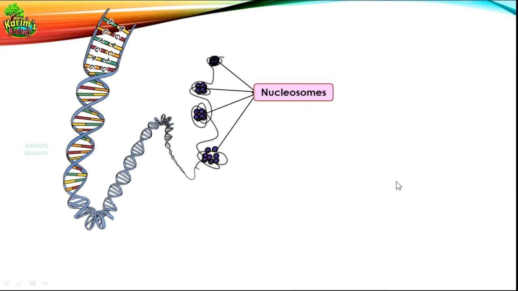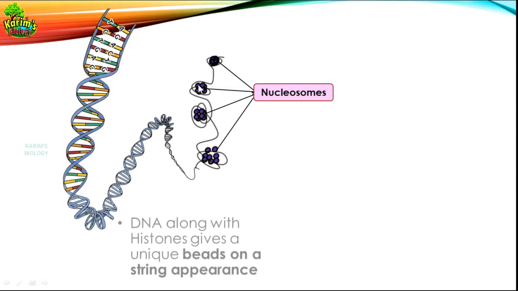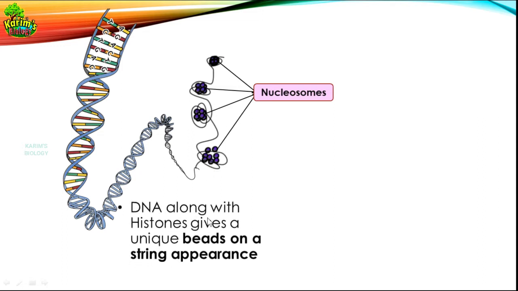And later what happens? Like this, there will be so many nucleosomes. The DNA winds up here, and again a small fiber of DNA gets separated. This will continue to wind around another octamer of histone proteins, and again another octamer of histone proteins. And eventually, how is it appearing? This is the DNA along with histones.